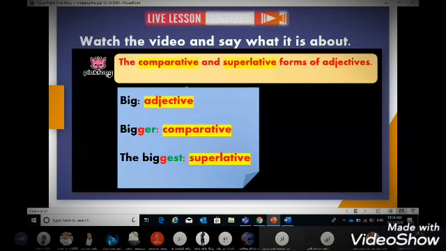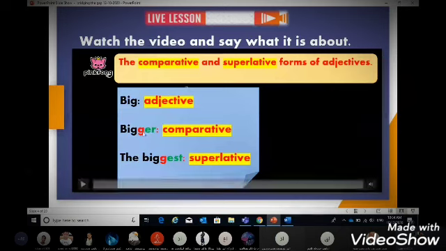So big is the adjective. When we describe something, we use an adjective. For example, the house is big. And we have bigger. Here we have the adjective big, and we added ER. So this turns the adjective into the comparative form.